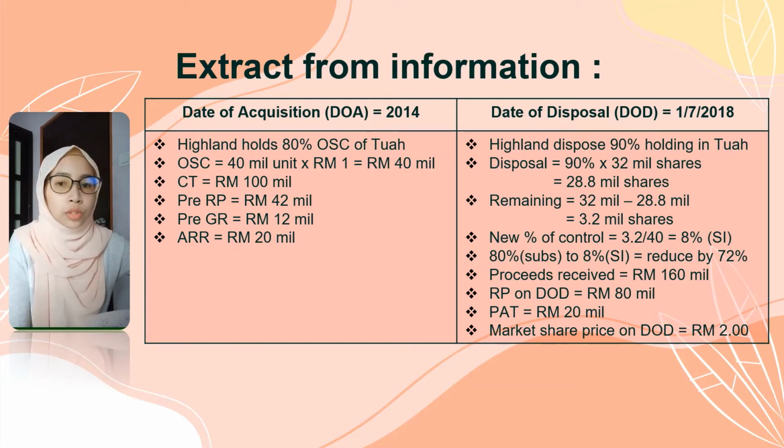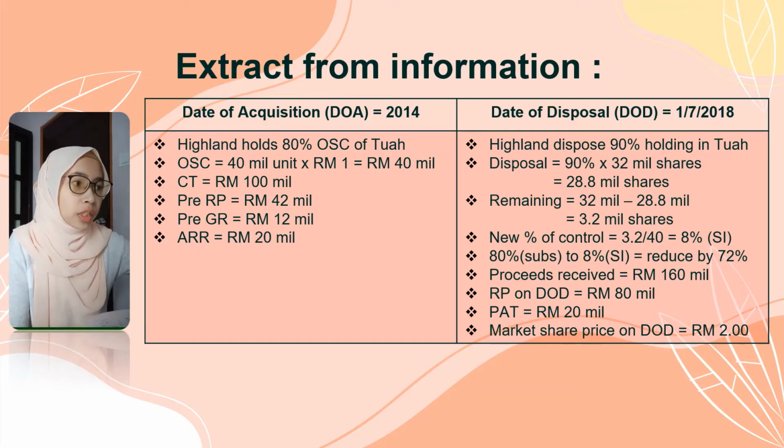On the date of disposal, DOD, on 1 July 2018, Highland disposed 90% of its holding in Tuah. So how do we calculate the disposal? 90% times the 32 million shares that Highland acquired in Tuah, we get 28.8 million shares, and the remaining is 32 million minus 28.8 million, we get 3.2 million shares. 3.2 million is the current shares that Highland has.